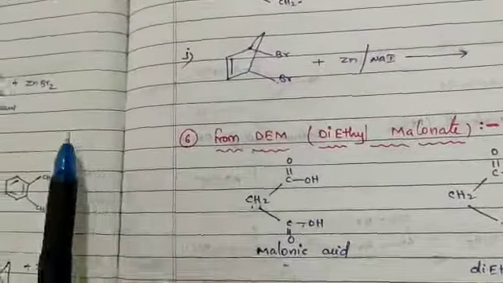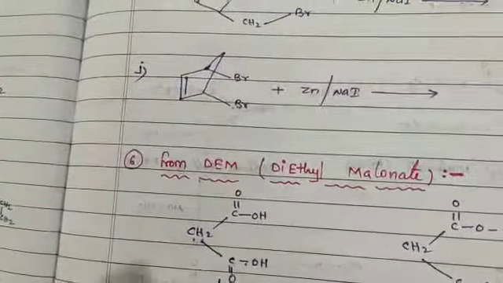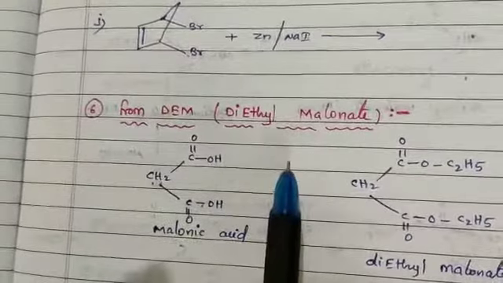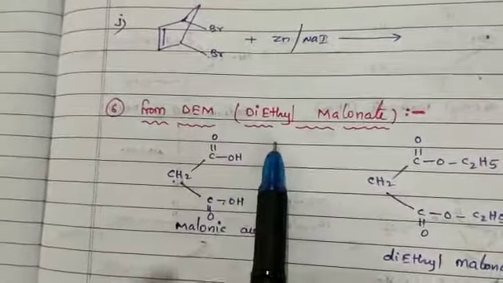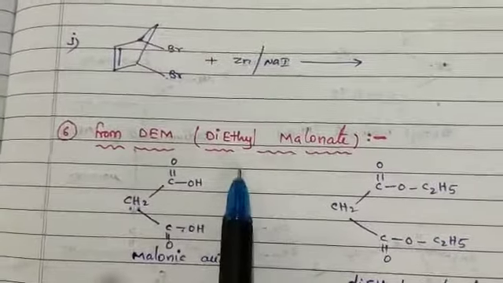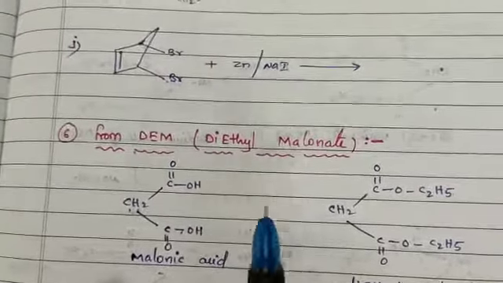So far we have completed the fifth method related to the preparation of the cycloalkanes. Now if you go for the sixth method, cycloalkanes from DEM, diethyl malonate.